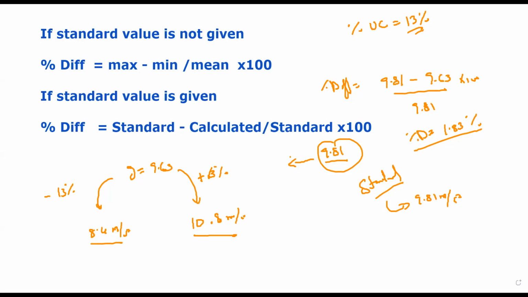Is this part clear? Yes. Actually, I have a doubt: if the percentage difference is more than the uncertainty, is it accurate? It is not accurate. Percentage difference more, not accurate. But if it is less than the uncertainty, it means it's accurate. Accurate. Fine.